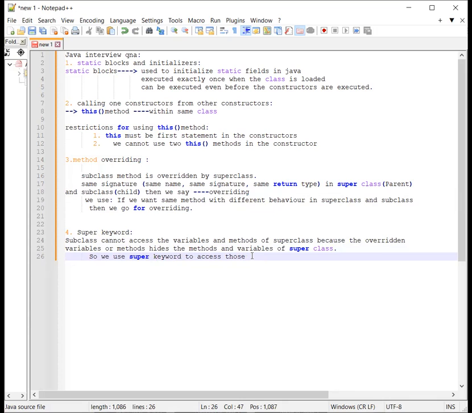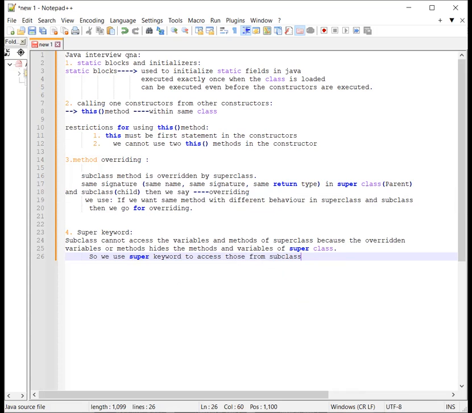Those means the variables or any kinds of methods of the superclass.